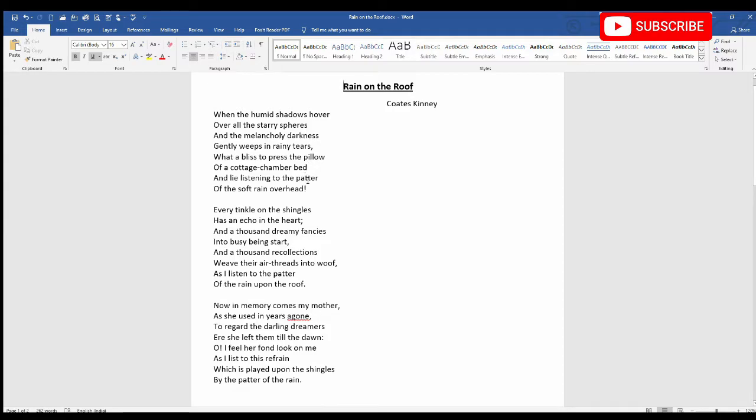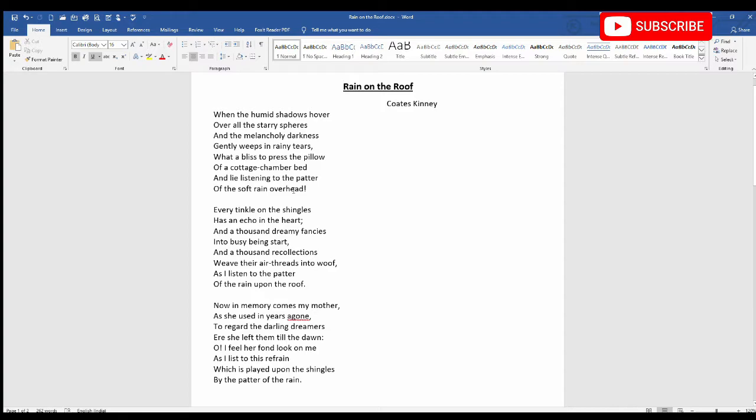Then move on to the next line, last word. It's patter. Now patter is also not rhyming with any of these words: bed, pillow, tears, darkness, spheres or hover. So we will name this word patter as F. Then the last line, last word is overhead.